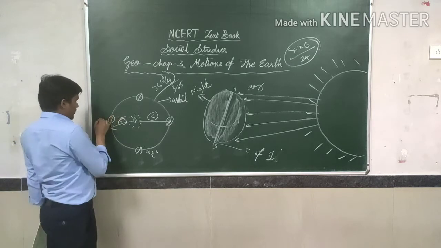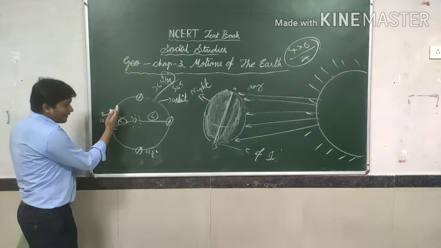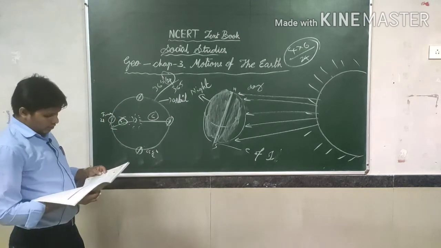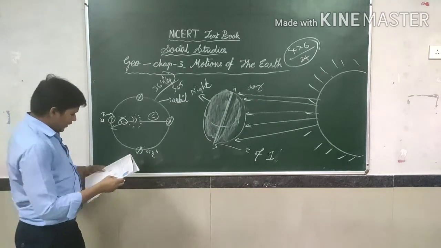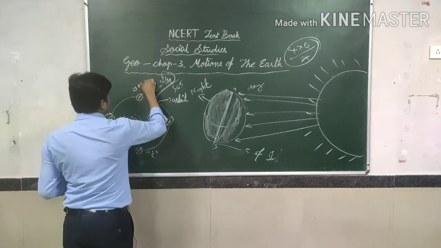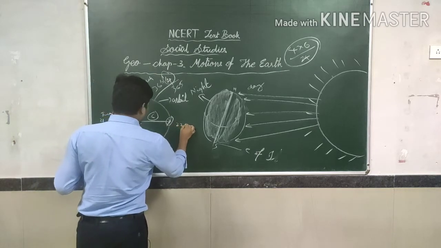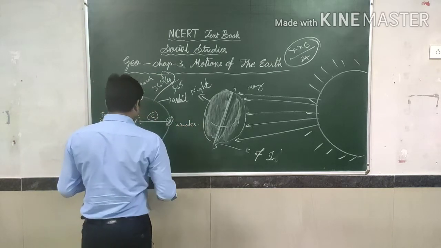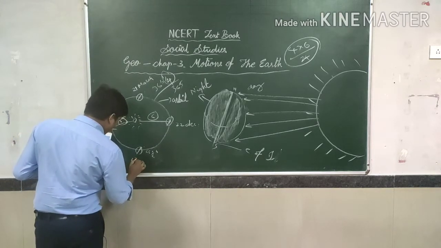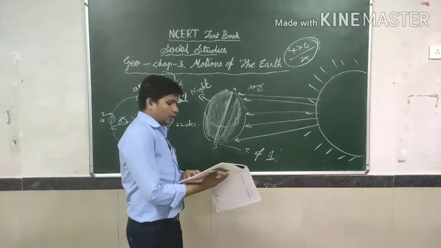This is 21st June. This is 21st March. This is 22nd December. And this is 23rd September. I will explain it thoroughly, just keep it in mind.